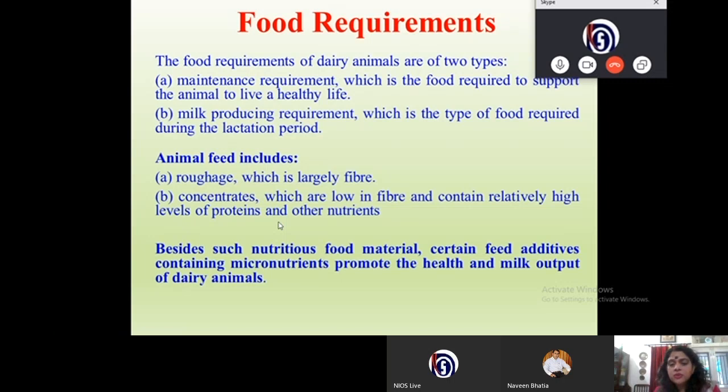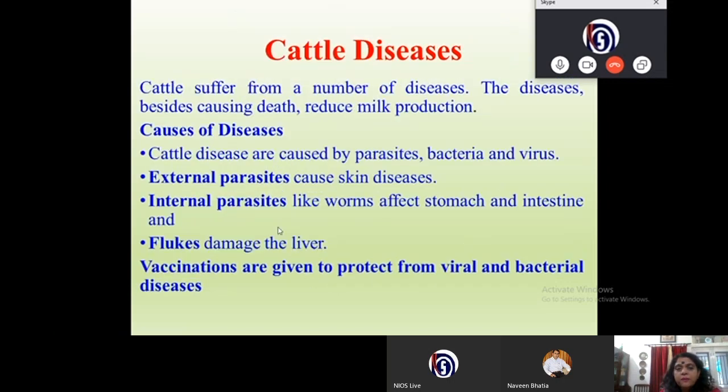Besides such nutritious food material, certain feed additives containing micronutrients promote the health and milk output of dairy animals. This is very important, which is why additives are also important in their food.